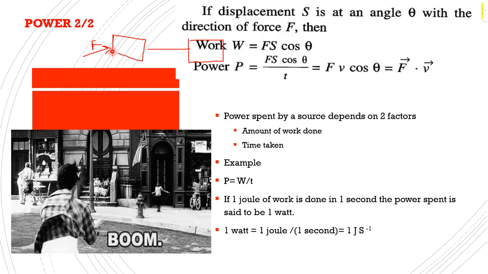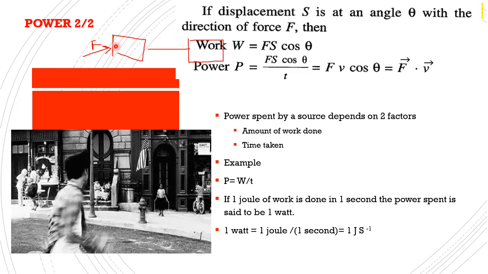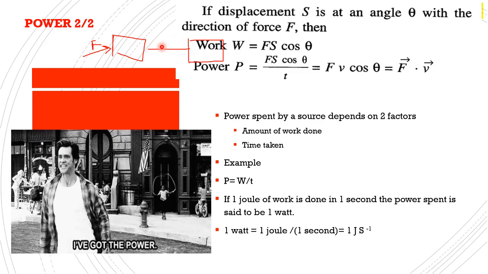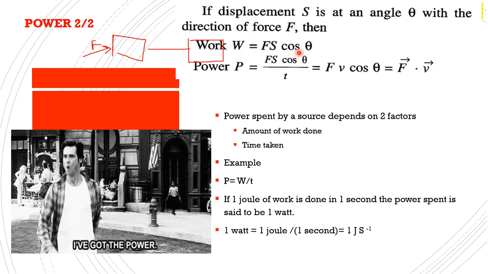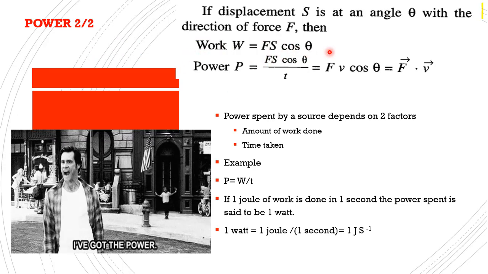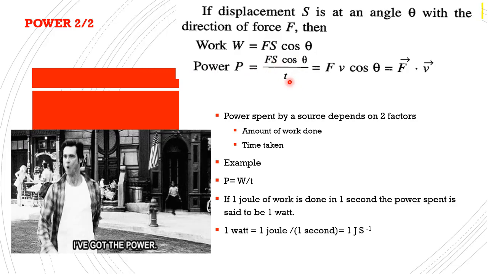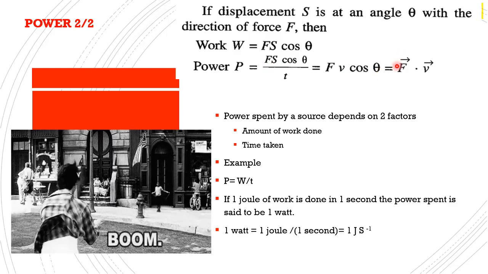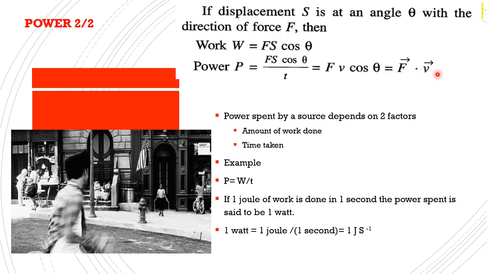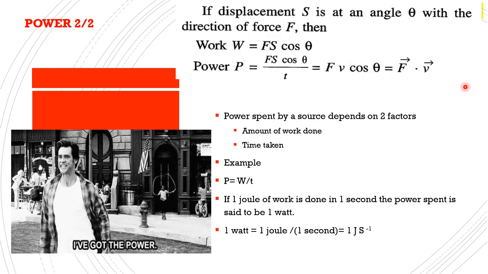Suppose a force is applied in this direction and displacement in this direction. That means there is an angle theta between force and the direction of displacement. So work done in this scenario will be Fs cos theta. Power will be Fs cos theta by time, and s by t is v. That means F into v into cos theta. A scalar product is defined as F dot v, which gives Fv cos theta. This is the definition of scalar product.